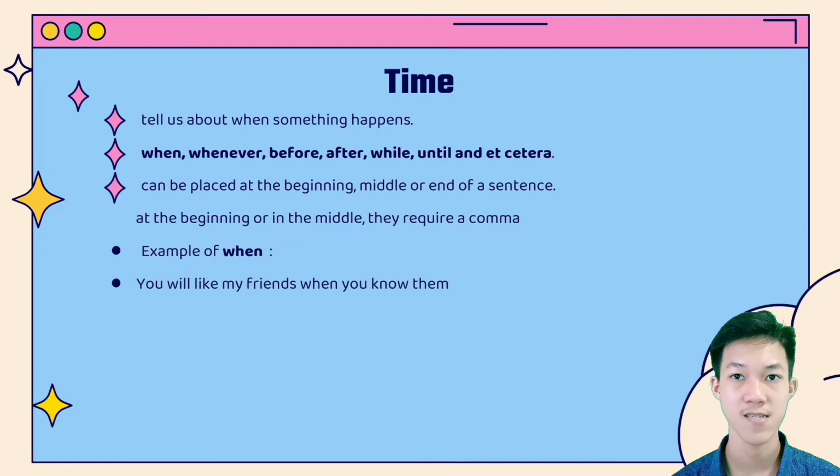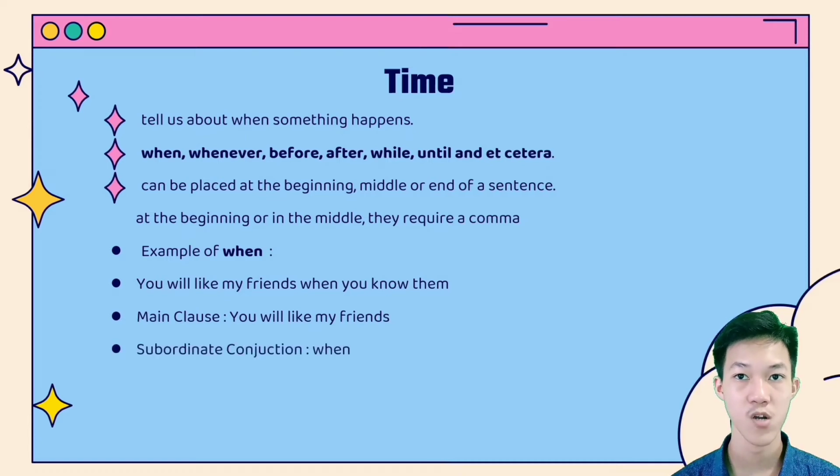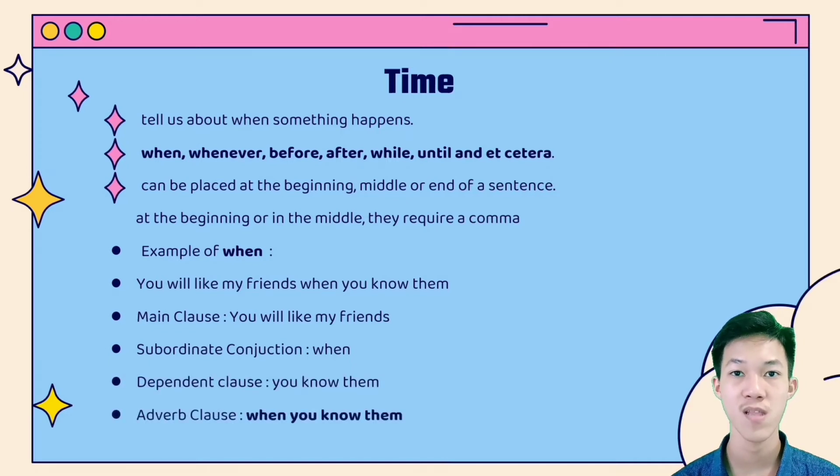Let us analyze the sentence. The main clause is you will like my friends. The subordinate conjunction is when and the dependent clause is you know them. So the adverb clause is when you know them.